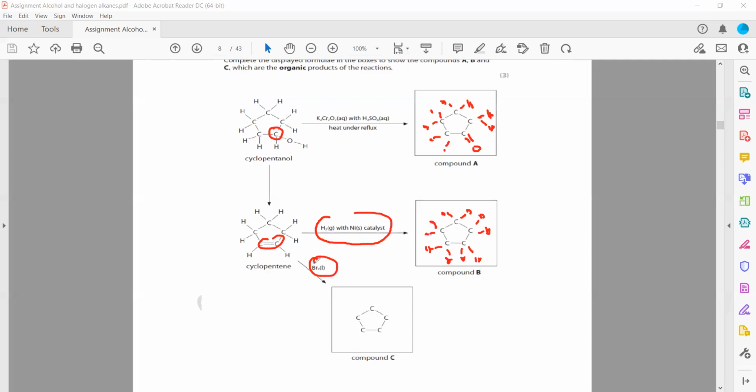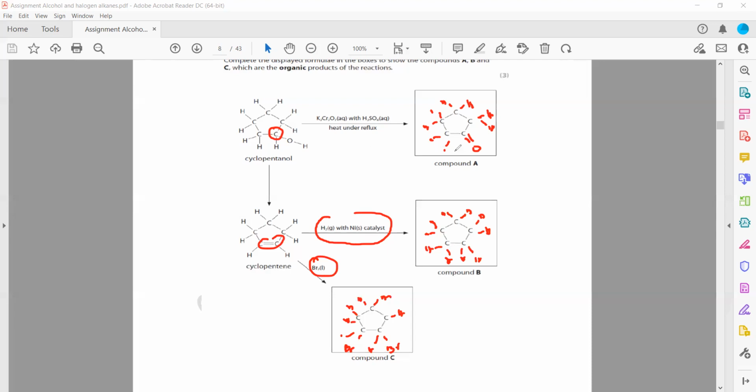Then if we add bromine, it will decolorize, and again an addition reaction will occur between the two reactants, turning into the dibromo cyclic alkane. So these are the products.